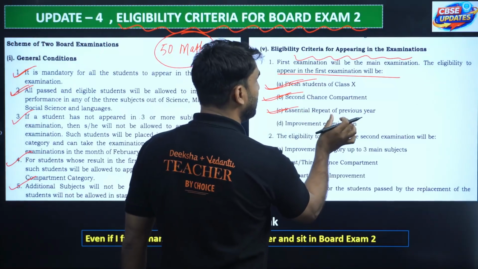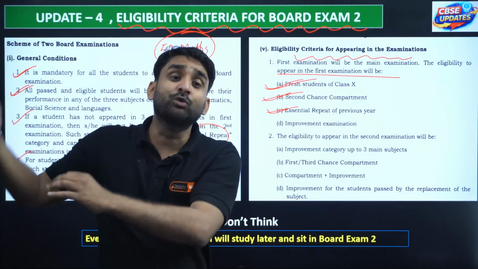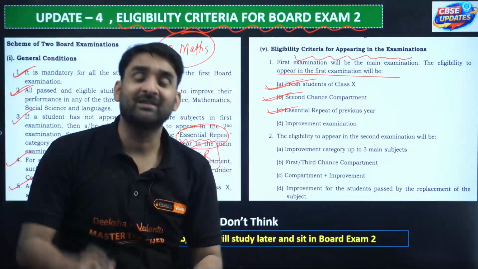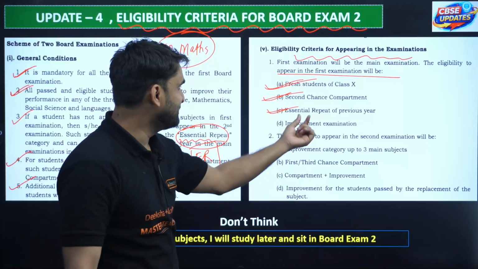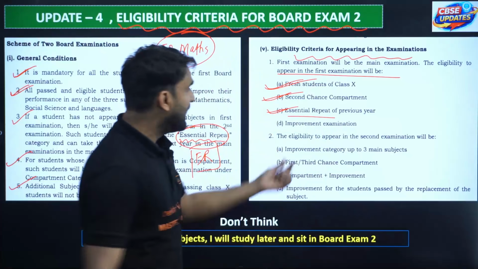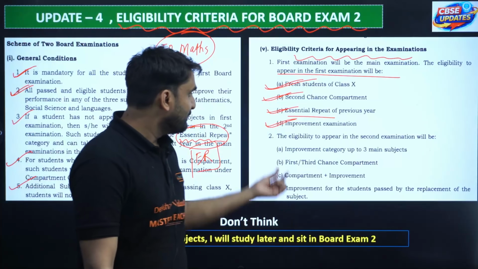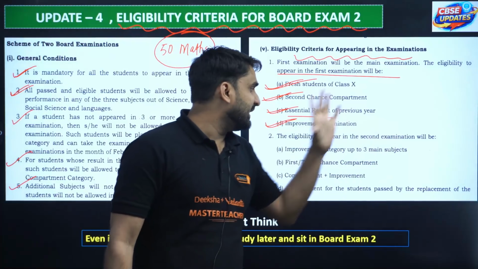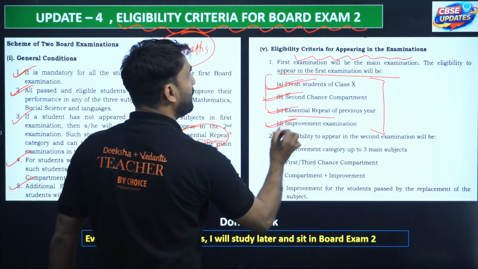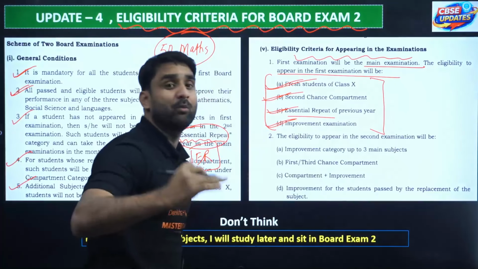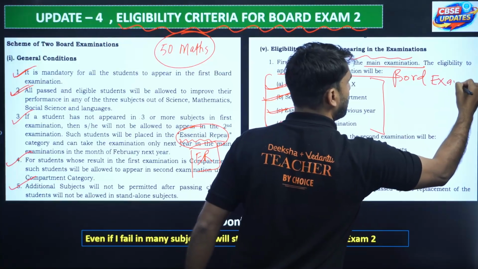Improvement exam: essential repeaters of the previous year, meaning essential repeaters of 2025, can write their board exam 2 this year also, in the main exam also. So this is all about essential repeaters. And improvement students can also write their board exam 2. So this was the eligibility for the main exam, which is board exam 1, my dear.